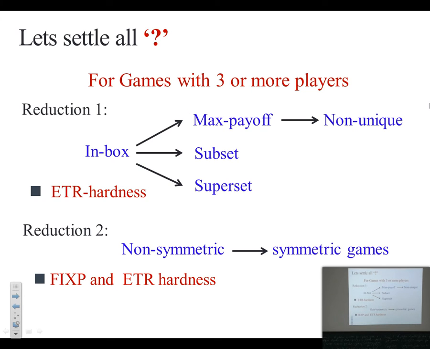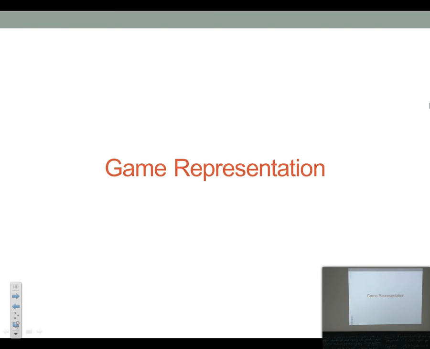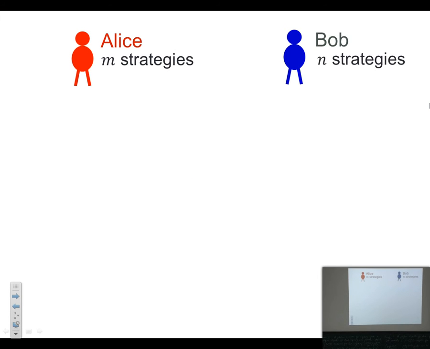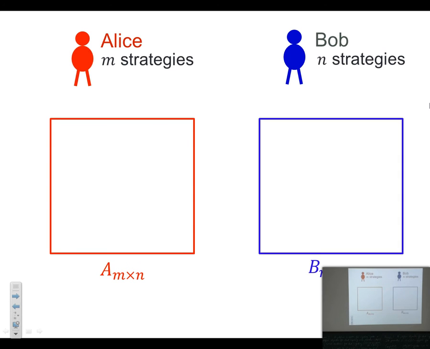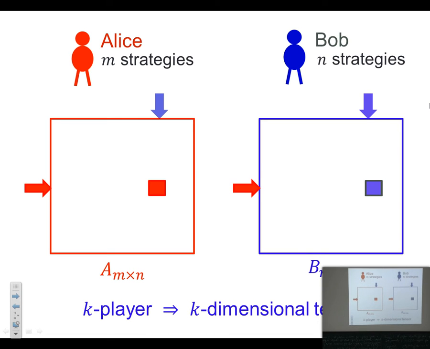Okay. Before I go into the reduction, let me first show you how the games are represented. For 2 players, Alice and Bob, Alice has m strategies, Bob has n strategies. So we can represent this game by a pair of matrices, where Alice is playing a row and Bob is playing a column. If they are playing this row and this column, then this entry is the payoff of Alice, and this is the payoff of Bob. So this 2-player game can be represented by a pair of matrices. For k players, we will need k-dimensional tensors for each player. So this is how the game is represented for multiplayer.